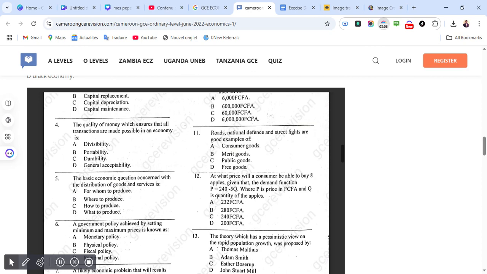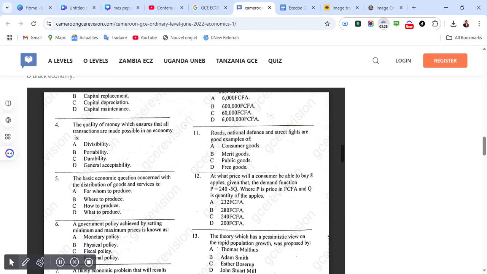At what price will a consumer be able to buy 8 apples, given that the demand function is price equals 240 minus 5 quantity, where price is in francs and quantity is the quantity of the apples. Correct answer for 12 is C, which is 240 francs.